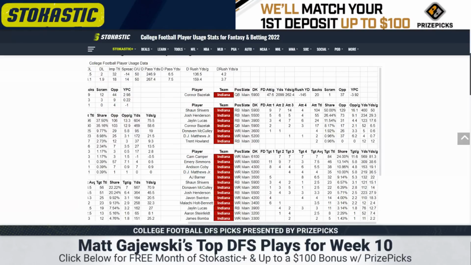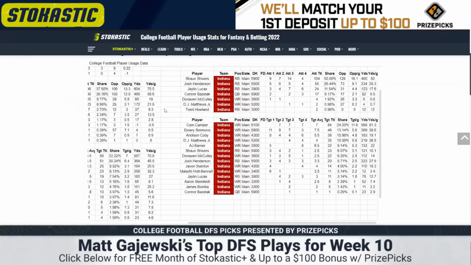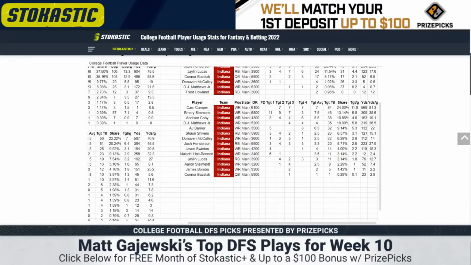Okay. They lost their best player on the entire roster, Cam Camper, to a torn ACL. That does potentially open up some really cheap volume. Emery Simmons should be the 1. Anderson Kobe the 2. And then depending on the health of DJ Matthews, if Matthews is healthy, it'll be him. If not, it's going to be Javon Swinton. I don't want to play any of these guys. Simmons maybe would be the best.